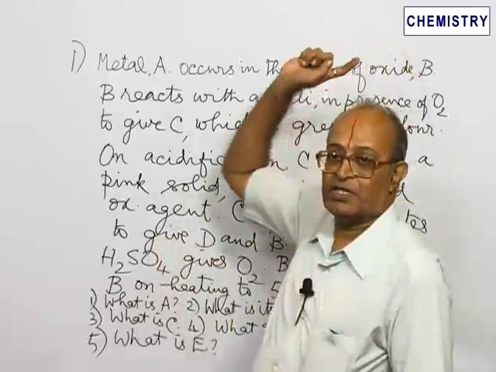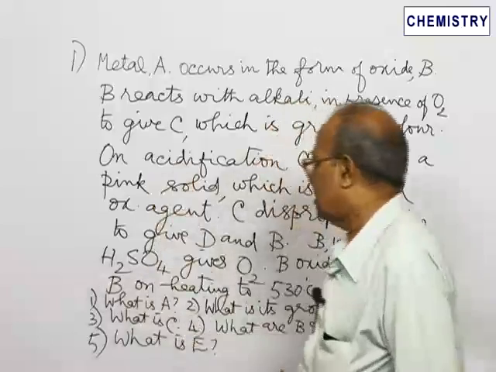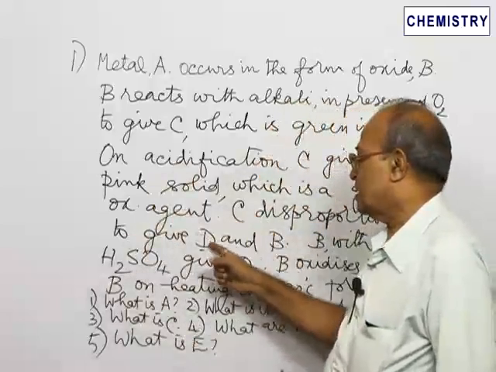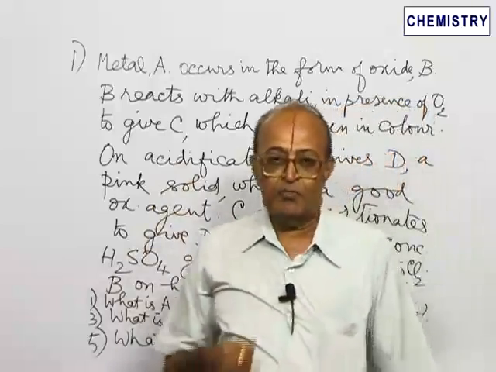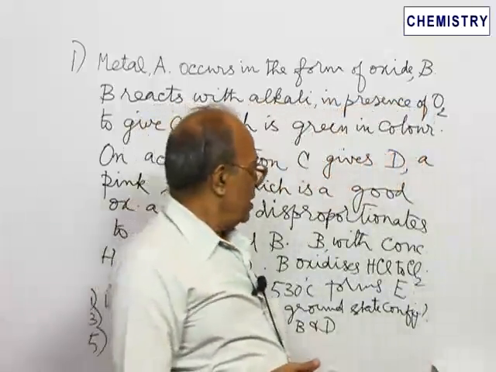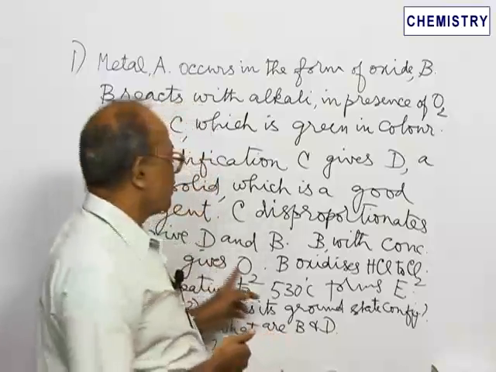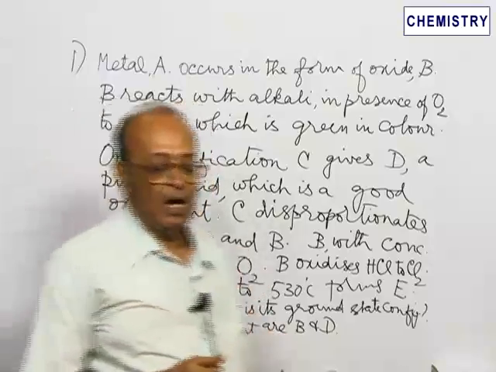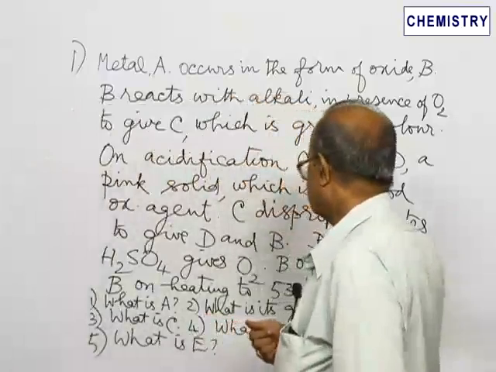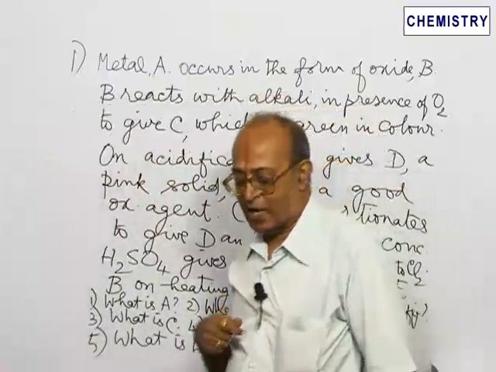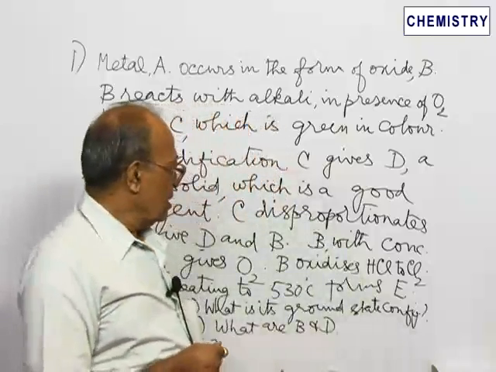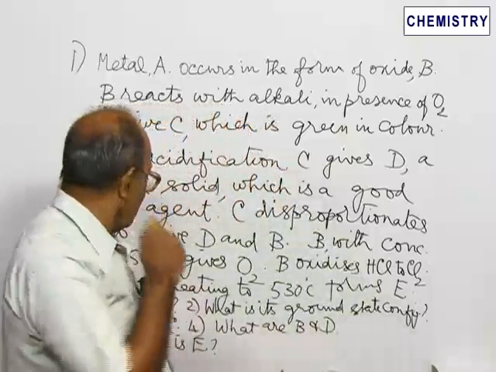B already we have seen, it is the oxide of that metal. C on disproportionation gives D and B. B, that oxide, with concentrated sulfuric acid gives oxygen. Again, another reaction of B, it oxidizes HCl to chlorine.